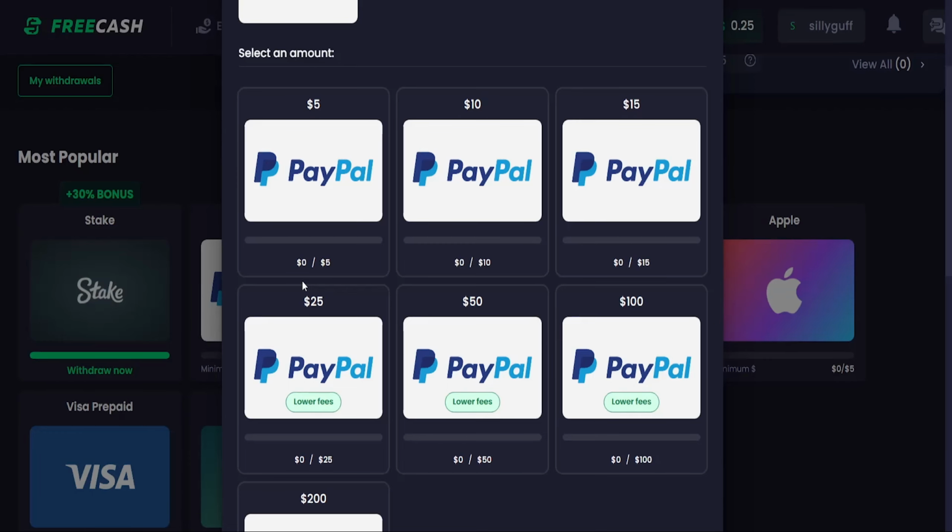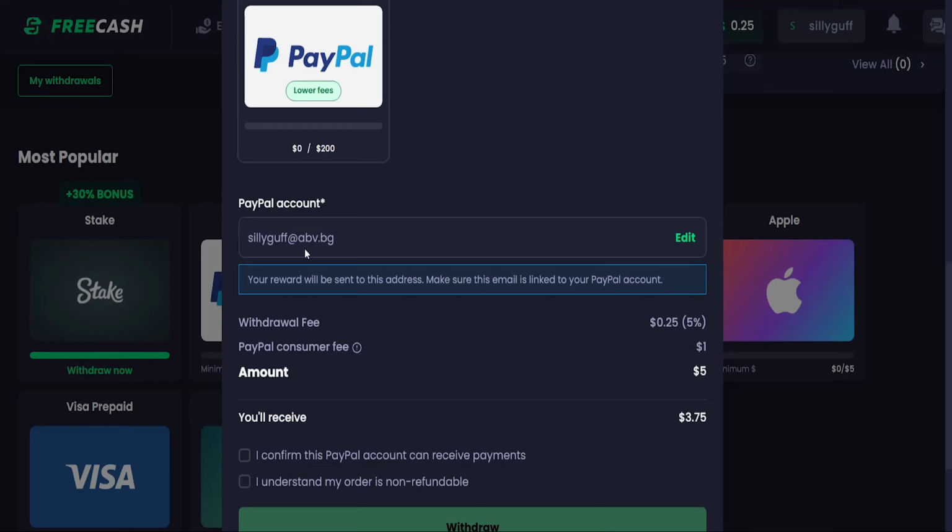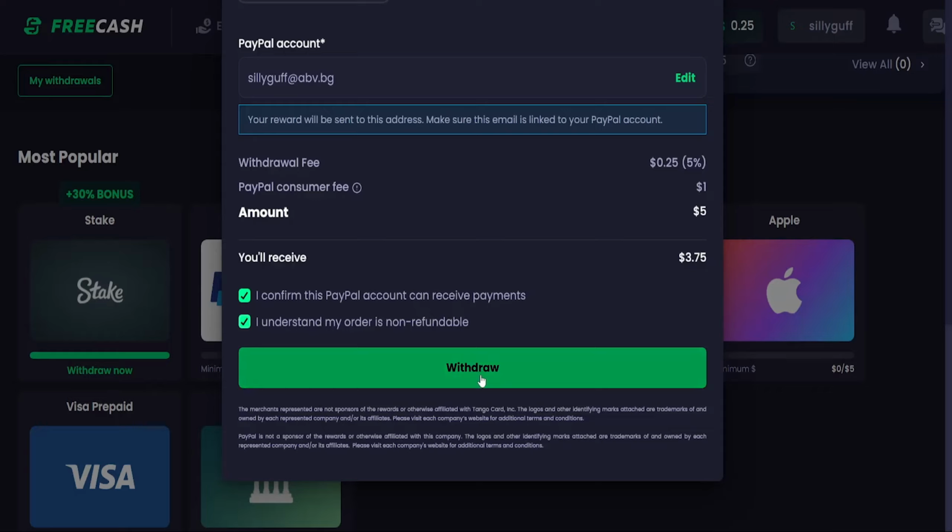Then you want to choose the gift card or the PayPal card that you want to withdraw. And the least amount that you can actually withdraw is $5, as you can see. Then scroll down a little bit, type here your PayPal account, and make sure to read this message. Your reward will be sent to this address. Make sure this email is linked to your PayPal account. After that, you'll have to check these two boxes. Then scroll down and click on withdraw.